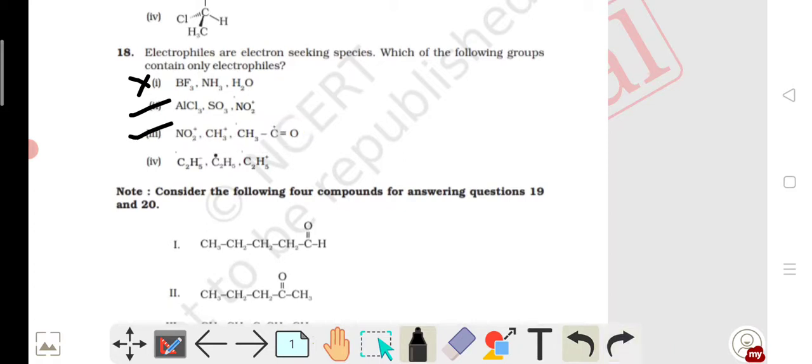So this also is only electrophiles. Here there is a negative charge, so it does not act as an electrophile, it is a nucleophile. So my options 2 and 3 are only electrophiles. Now comes to